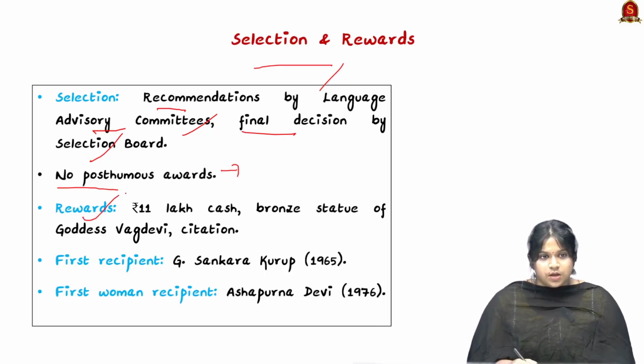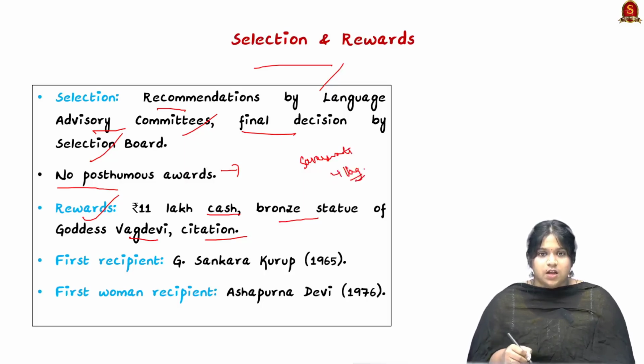As for the rewards, they give 11 lakh in cash, a bronze statue of goddess Bhagdevi, and a citation. Goddess Bhagdevi is another name for goddess Saraswati. In Sanskrit, the word Bhag, correct me if I am wrong about the pronunciation, means speech.